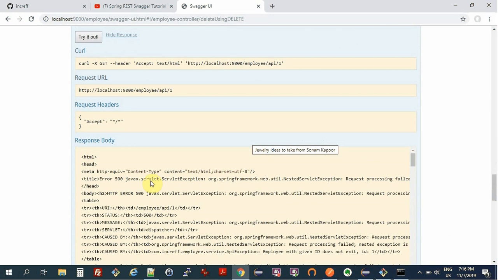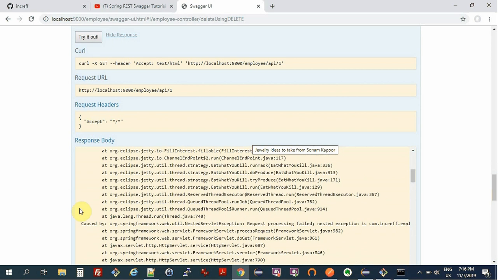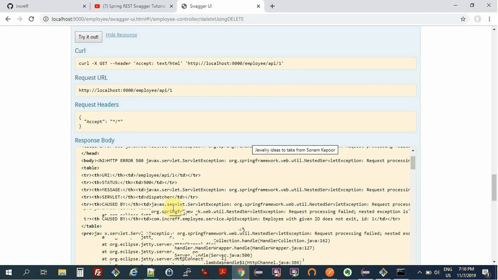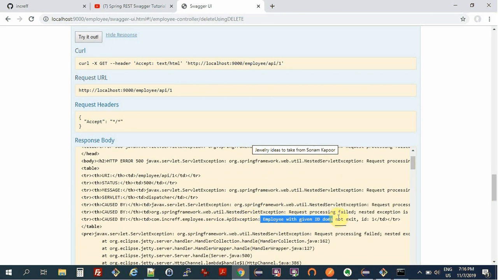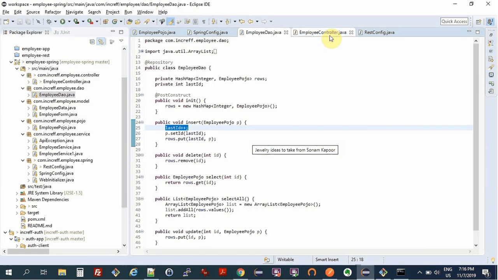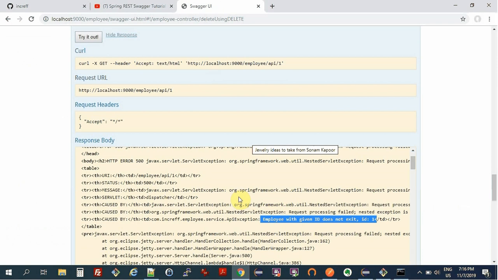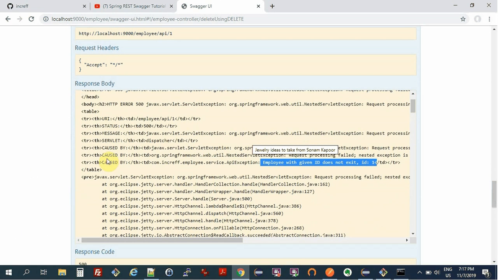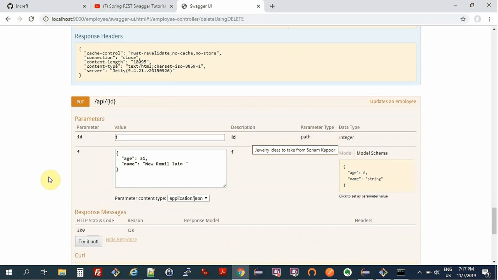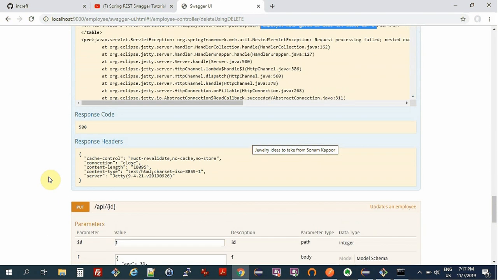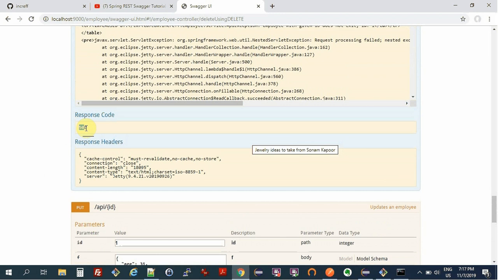So I try it out and I get, forget about this entire exception, the exception gives the message employee with given ID does not exist, which comes from our business logic, which was here, right? And there are better ways to deal with this because it's not a JSON response. We'll have a look at it in future. But I get a 500 internal error message.